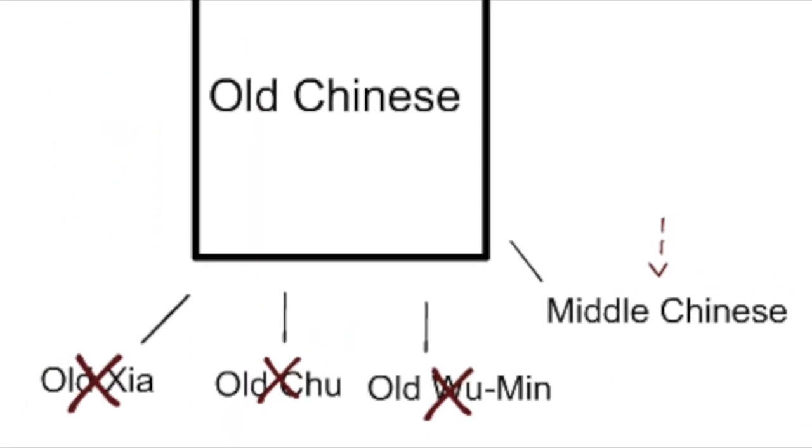Old Chinese would develop into multiple things, including Middle Chinese, which is where the Mandarin dialect is believed to have stemmed from. Yet, how do we go from Middle Chinese, a dialect which lasted until about 907, to Mandarin, a dialect which is still spoken today in 2019, almost 1,112 years later? Obviously, there have been many developments in that time. Mandarin can be divided into two stages: early/old Mandarin and modern Mandarin. The early Mandarin stage would last all the way from the Yuan dynasty to the New Culture movement. For those who don't know what the New Culture movement was, it is a movement that followed the collapse of the Chinese Republic, which happened in 1912.